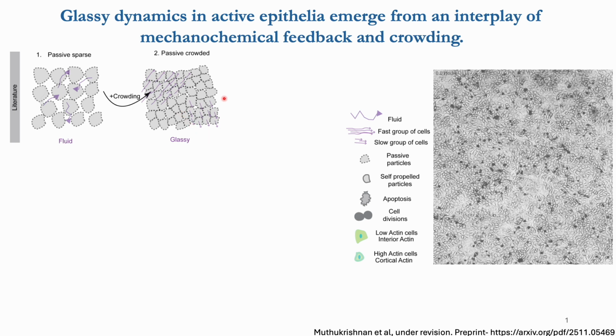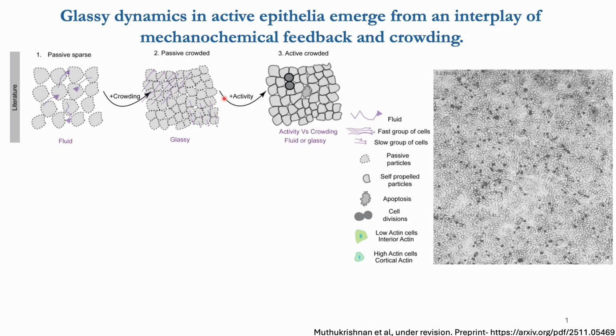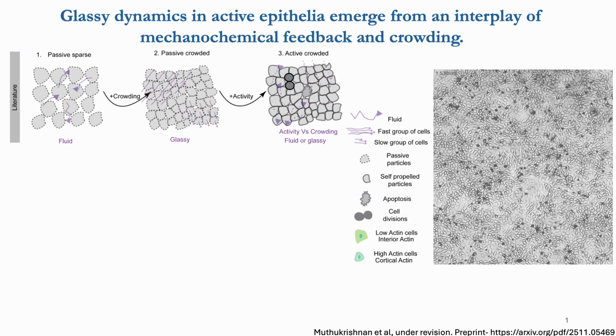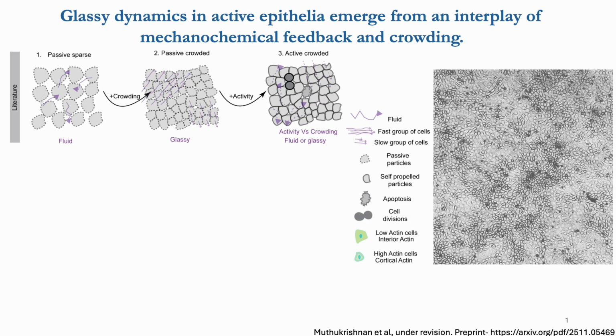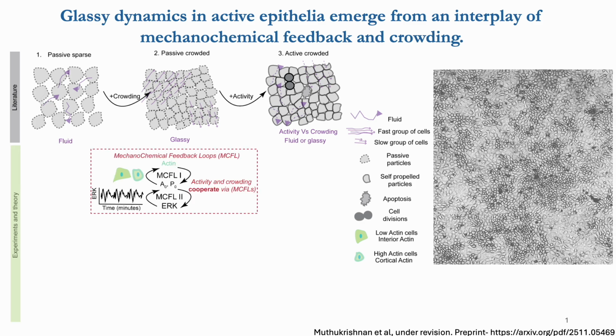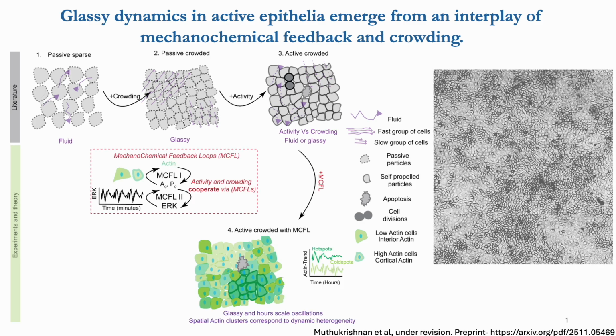But what happens in a system where there is crowding as well as activity, meaning that the individual particles are themselves motile? On the one hand, activity tends to fluidize the system, but on the other hand, crowding pushes it towards glassy dynamics. So, do epithelial monolayers show glassy dynamics or fluid-like behavior? We found that although epithelia have active cells, they show glassy dynamics.